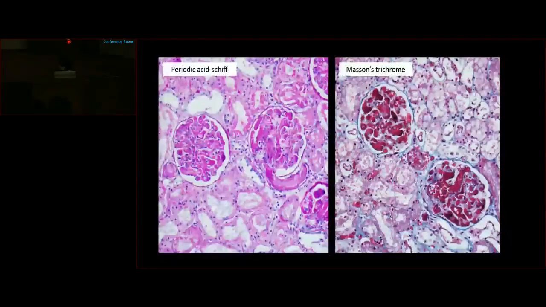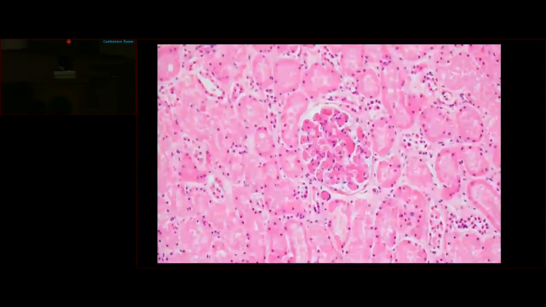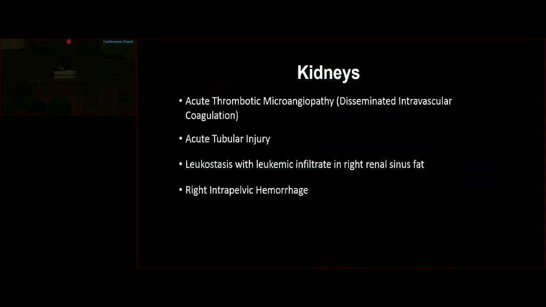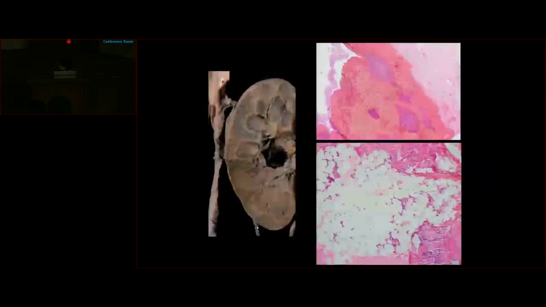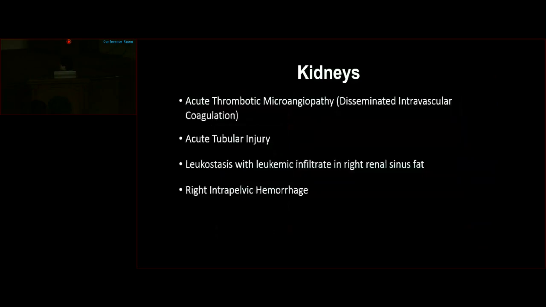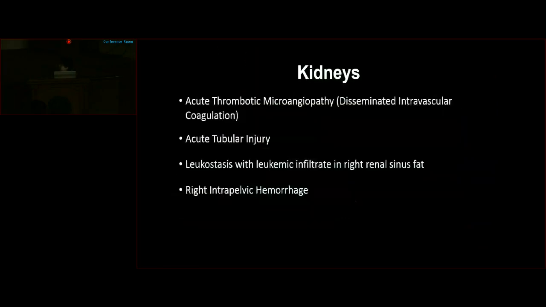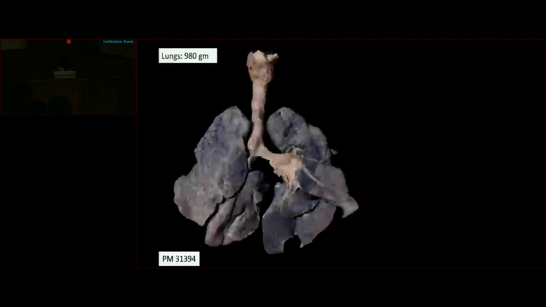Coming to the tubular compartment, there is simplification of the lining epithelium and mild interstitial edema, accounting for acute tubular injury. The hemorrhage within the right renal pelvicalyceal system was confirmed microscopically, and additionally there is also a leukemic infiltrate noted in the right renal sinus fat. Therefore, summarizing the findings in the kidneys, there is acute thrombotic microangiopathy with acute tubular injury, leukostasis with leukemic infiltrate in the right renal sinus fat, and right intrapelvic hemorrhage.